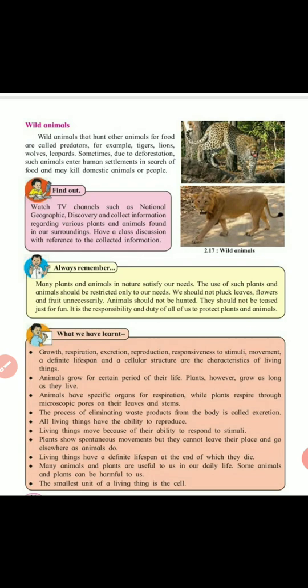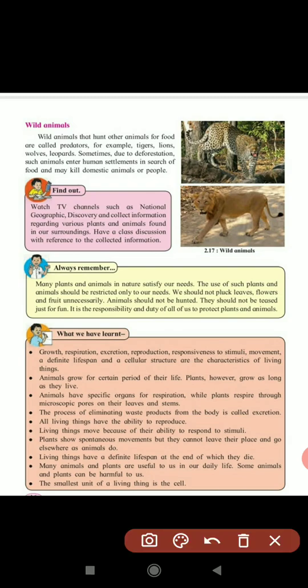It is the responsibility and duty of all of us to protect the plants and animals in our surroundings or society. Understood? So in this lesson, what have we learned? First, we learned about the characteristics: growth, respiration, excretion, reproduction, responsiveness to stimuli, movement, definite lifespan, and cellular structure. These are all characteristics of living things.